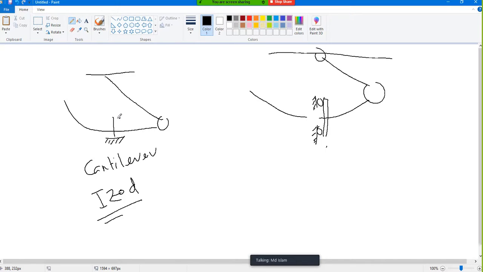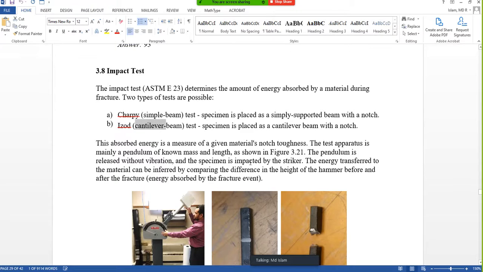Now maybe you can say here the energy is higher, here the energy is lower. We are not concerned about the energy, we are concerned about temperature. Whatever test we do for all of our samples, we do the same thing. So it doesn't matter, everybody will get the same treatment. Okay, so hopefully you understood what is cantilever, what is Izod.